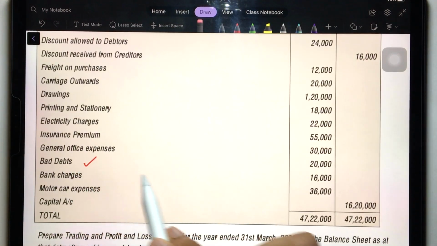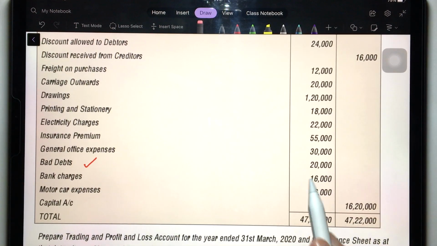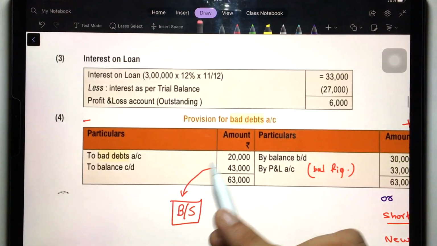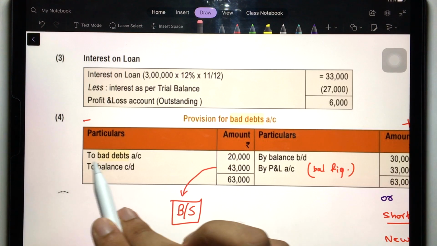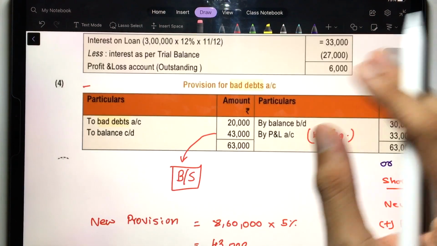The recording of this bad debt has happened, but it has not been written off. You have to write it off through PDD right now, through provision. So this 20,000 of bad debts will appear in the ledger account of provision for bad debts here, to bad debts account 20,000. Clear? So you have got 30,000, 20,000 over here, and then this new provision calculation is really simple.